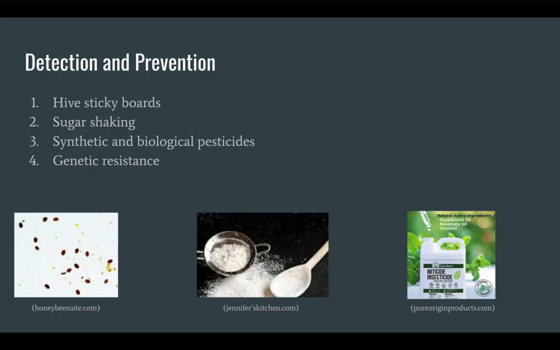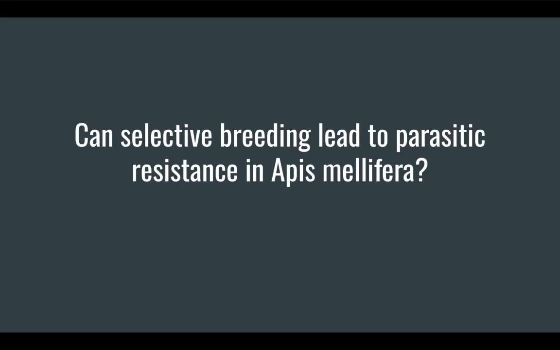Selective breeding, or genetic resistance, is the main focus of this presentation today. It is the process of breeding naturally resistant bees to create more resistant hives. The main question for this presentation is, can selective breeding lead to parasitic resistance in Apis mellifera?